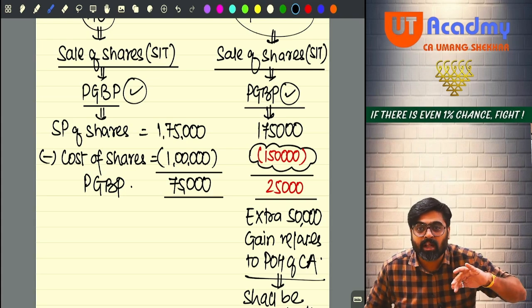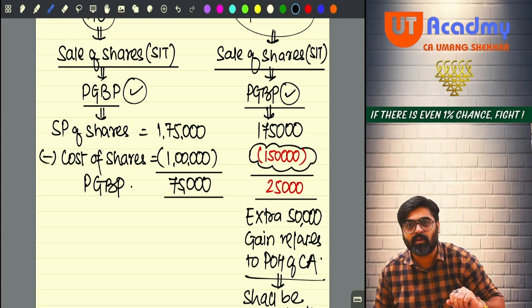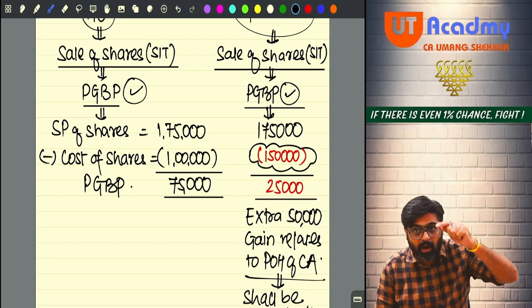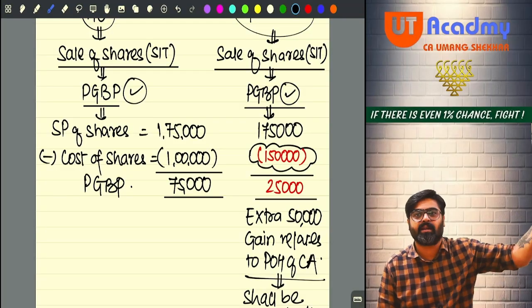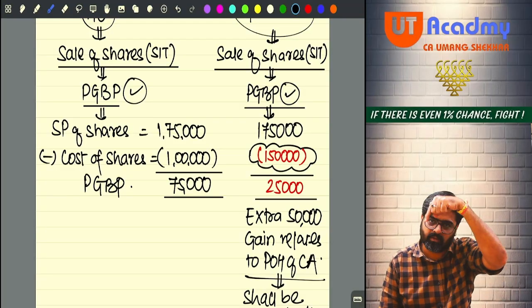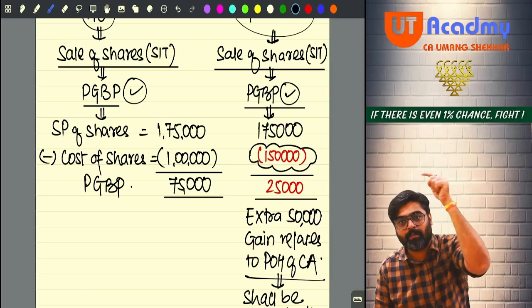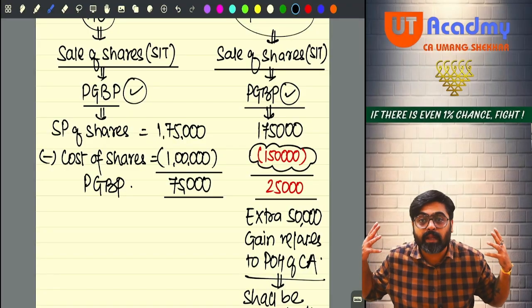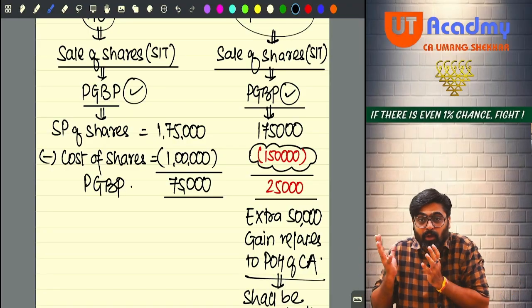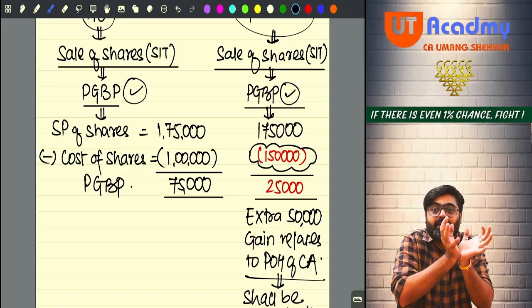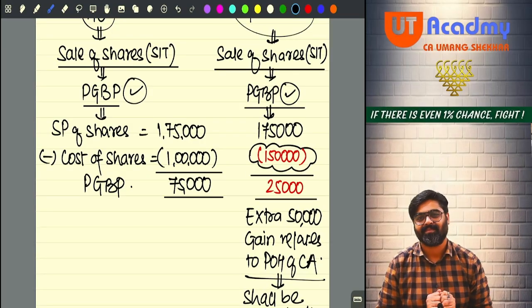And if there is no transfer, how will the capital gain arise, and how will this capital appreciation be taxed under capital gains? Because the general charge says that any profit or gain arising on transfer of a capital asset will only be charged here. There is no transfer taking place, so I will not be able to charge this gain under the head capital gain.